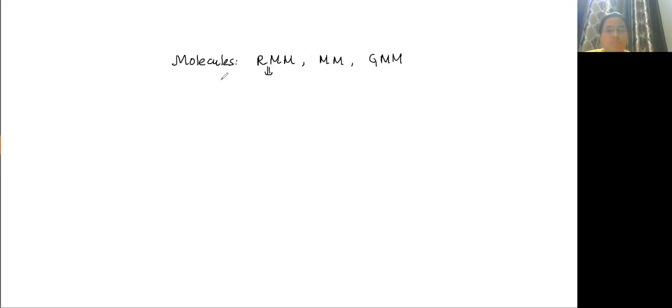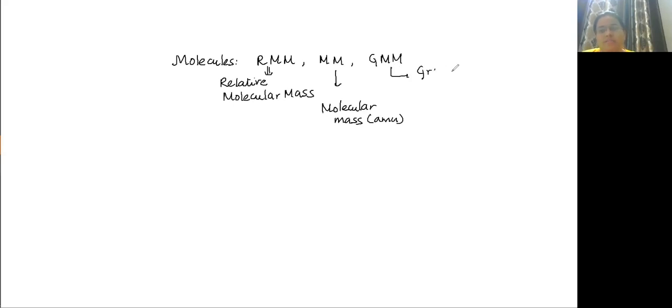This is relative molecular mass, which has no unit. MM means molecular mass. Unit is AMU. This is gram molecular mass. Unit is gram.